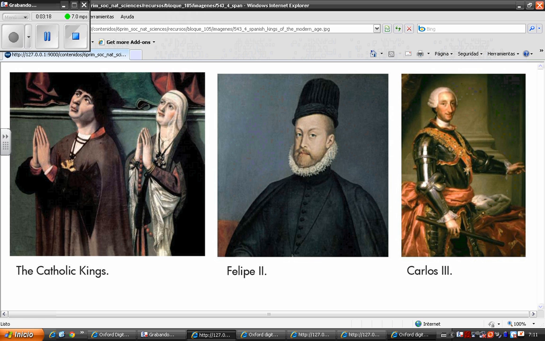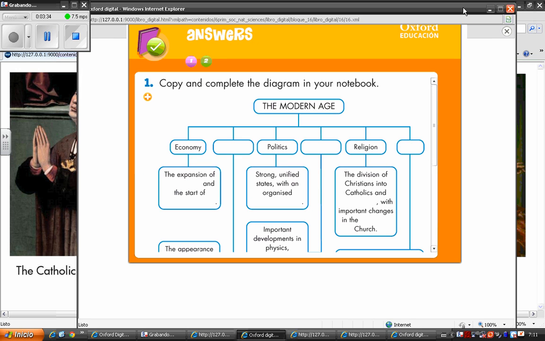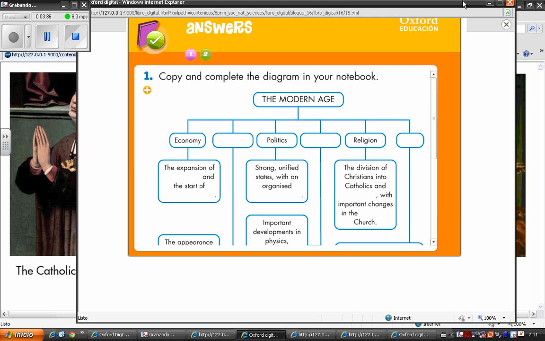Okay, next to review, we're going to go to the revise and organize outline that you have in your book on page 174, so that you can review some of the pronunciation. We're going to fill in the outline and I'm going to read the different parts. So, the modern age. The different themes that we studied in the modern age unit are economy, society, politics, science, religion, and art.